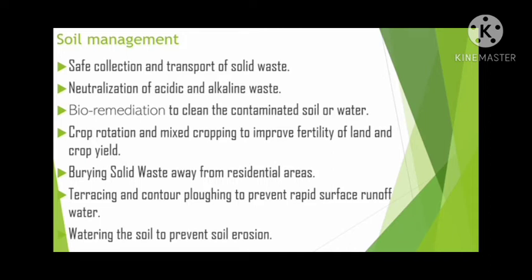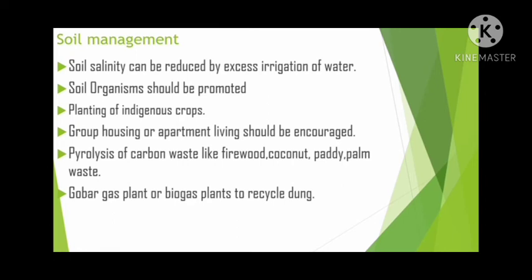Then terracing and contour plowing to prevent the rapid surface runoff of water. Terracing means growing the plants and domestic plants over the terrace. Contour plowing means growing the plants in a stepwise manner. This can prevent soil erosion and also runoff water. Then watering the soil to prevent soil erosion. When we keep on irrigating the land, the soil will always become tough or very tight. This can prevent soil erosion.